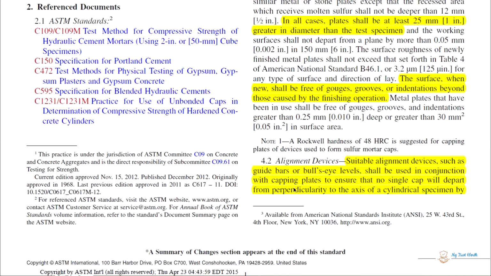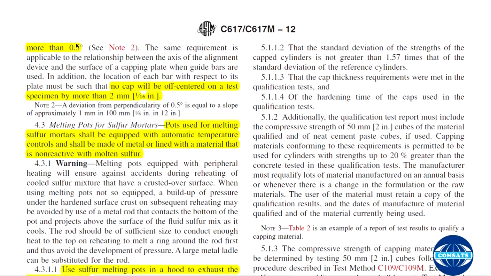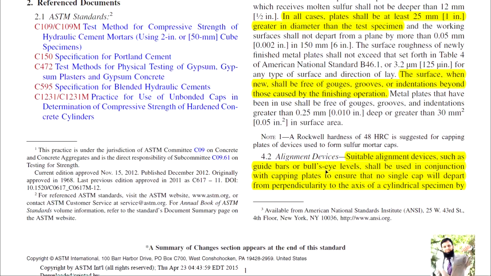Suitable alignment devices such as guide bars or bullseye levels shall be used in conjunction with capping plates to ensure that no single cap will depart from perpendicularity to the axis of the cylindrical specimen by more than 0.5 degree. No cap will be off-centered on a test specimen by more than 1/16 inch. So alignment devices are required for proper alignment of the concrete and the paste.